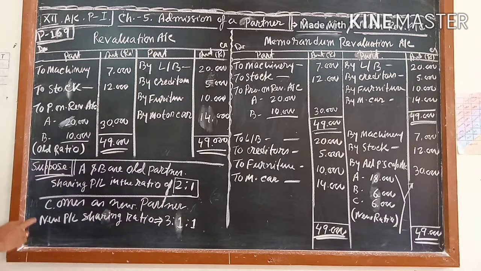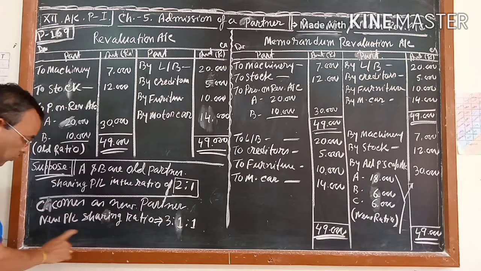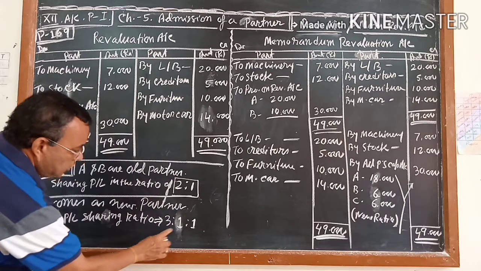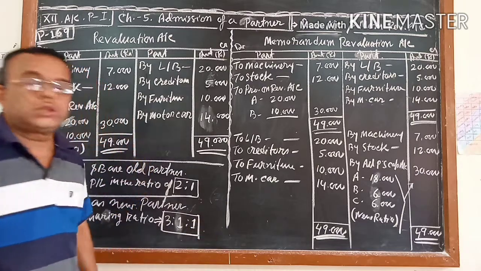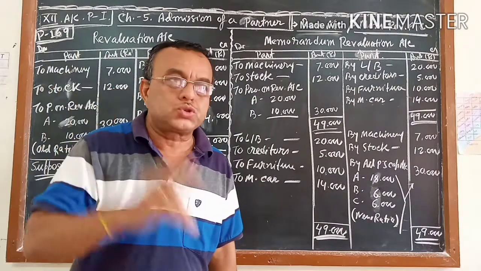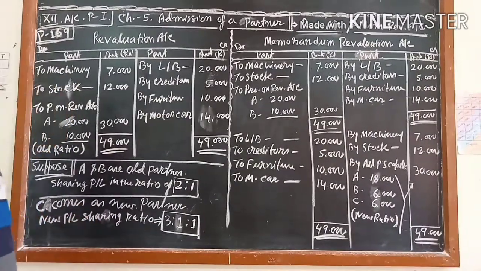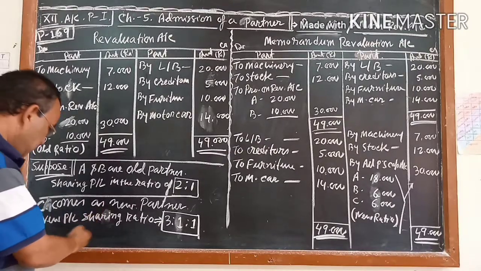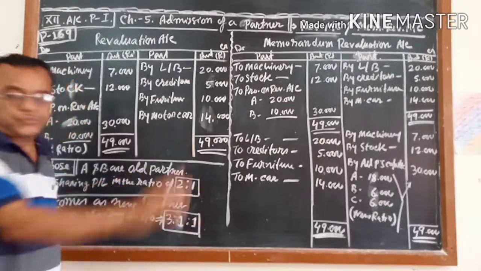Then it is given that C comes as a new partner, and the new profit and loss sharing ratio is 3:1:1. These are the 2 things required to do the revaluation account. A and B, old partners, 2:1 ratio. A, B and C are the new partners. Actually, C is the new partner and the new ratio is 3:1:1.